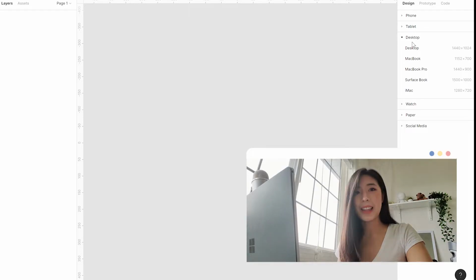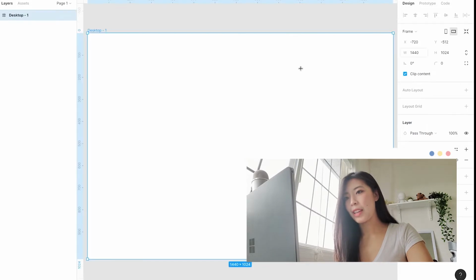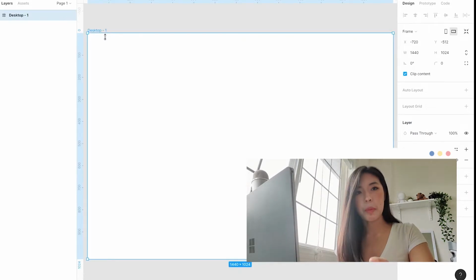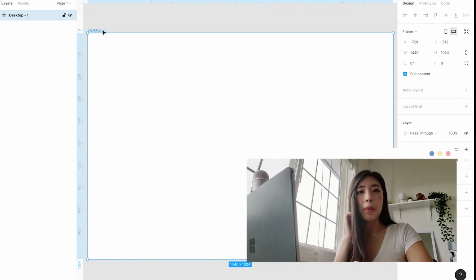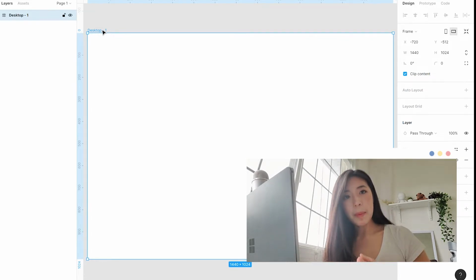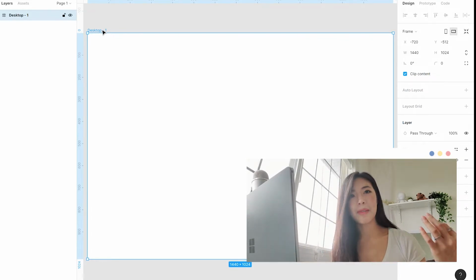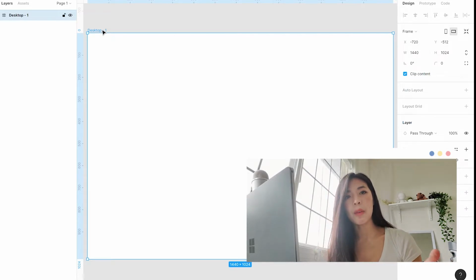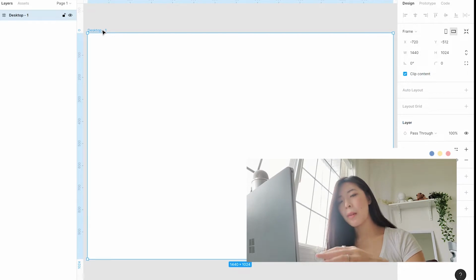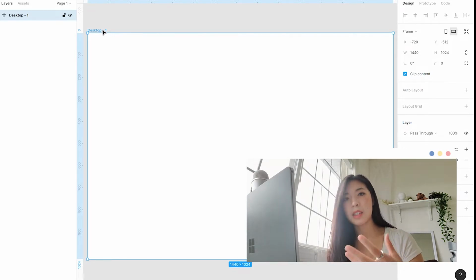So we're in Figma right now. Using the F key, I'm just going to create a desktop frame. I'm using this one mainly because I like building in desktop the most. If you want to, you could think mobile first design. I prefer doing it just in desktop because I like working with the real estate that I get. If you think about the use case, if a recruiter or a UX manager or someone is looking for a candidate, they're probably going to be on their desktop at work anyways. So I'd rather just design for a desktop experience.